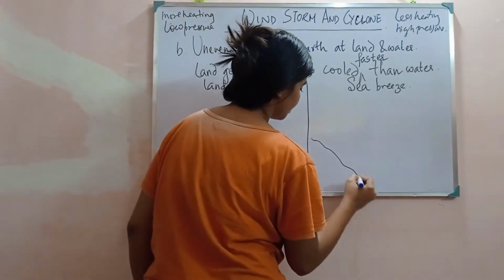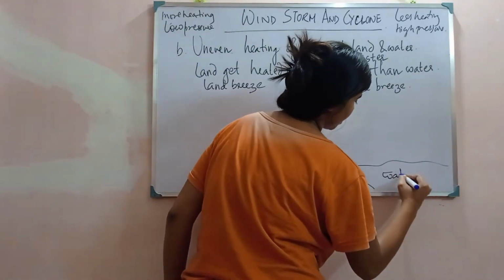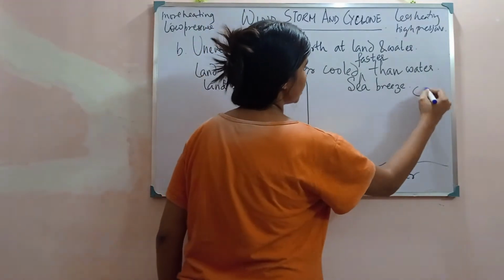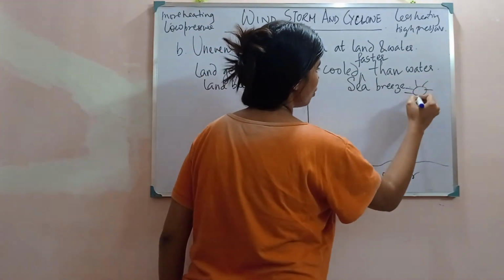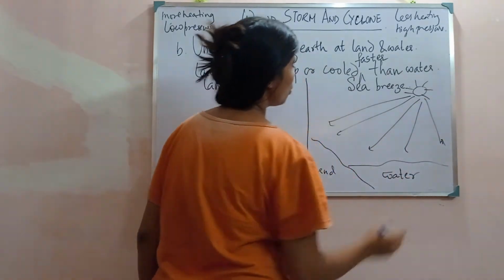Suppose this is land and this is water, and the sun rays are coming. This is the sun. We know that sun rays are falling on both. So what will happen?